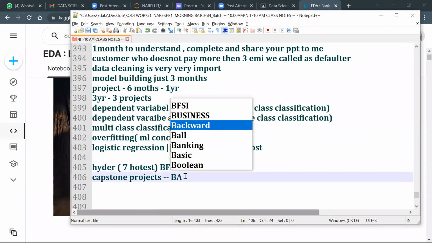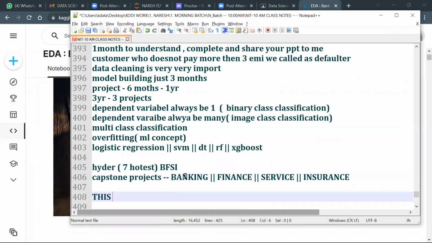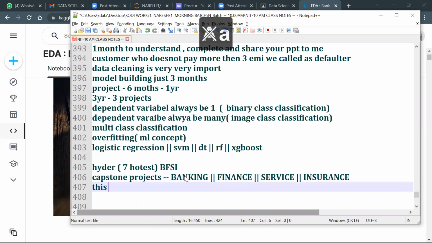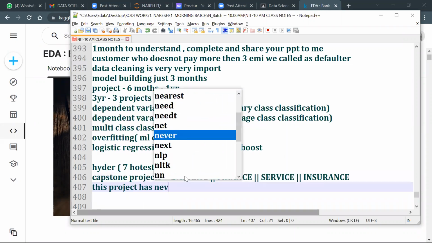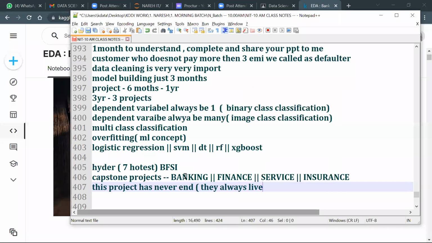What is meant by BFSI? Banking, finance, service-based. Very good. Insurance. So these projects never end and they are always live. Agree or not? So definitely you get continuous calls on these projects, guys, when you upload it.